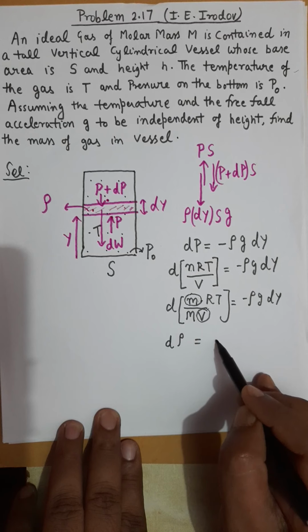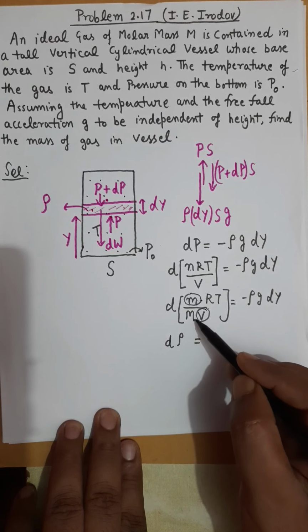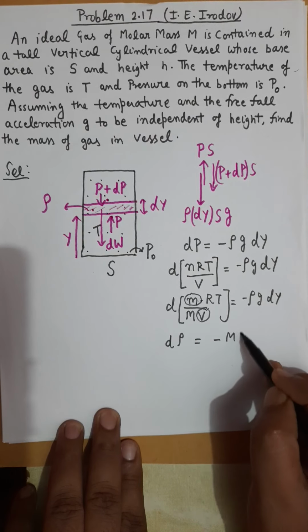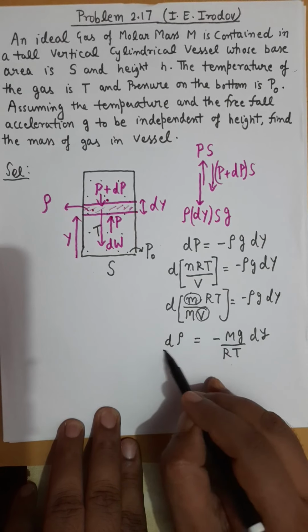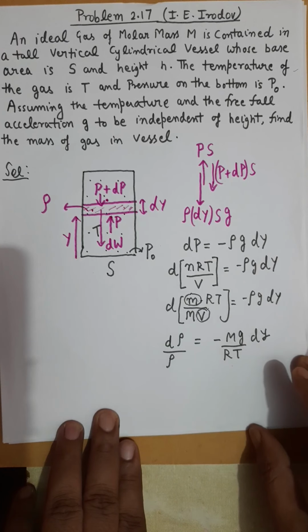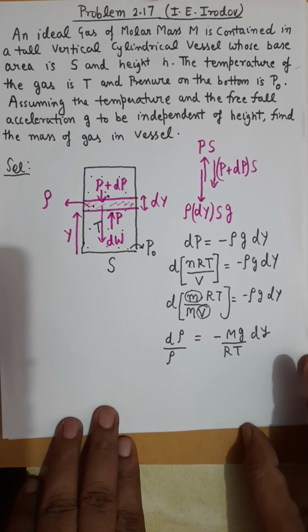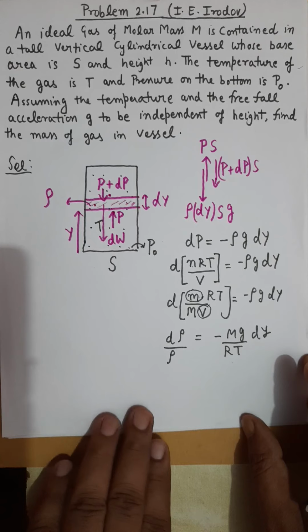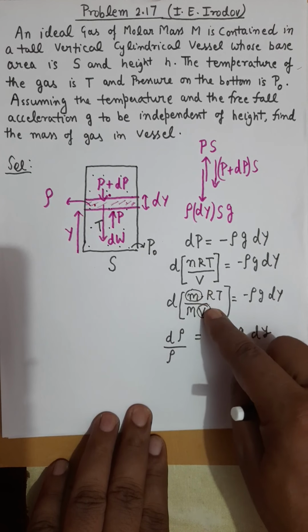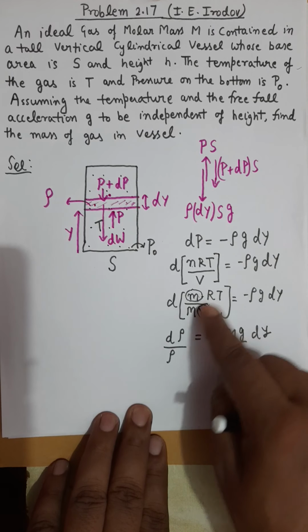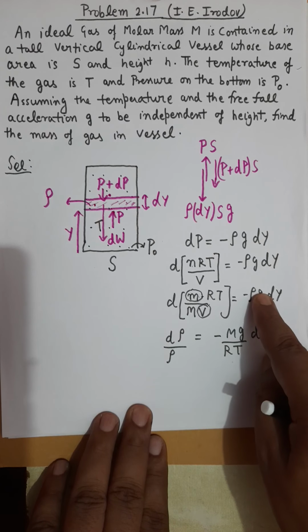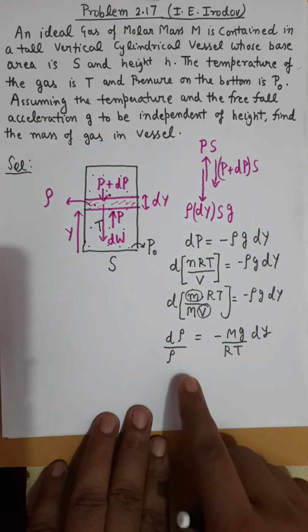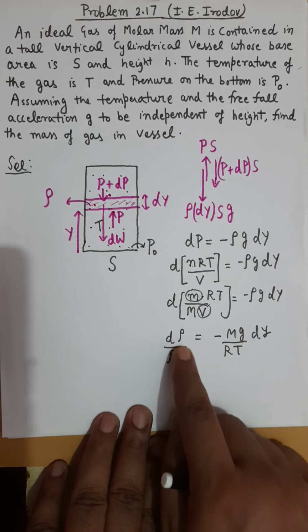parameter. So you can shift this constant parameter to the right side, and you will get minus Mg divided by RT times dy, and this rho. I have skipped one step, but you can try. I have replaced m by V as density rho, and RT upon M, which is a constant parameter, is transferred to the right side, and this rho from the right side has been transferred to the left side. So now I get a differential equation of density and height.